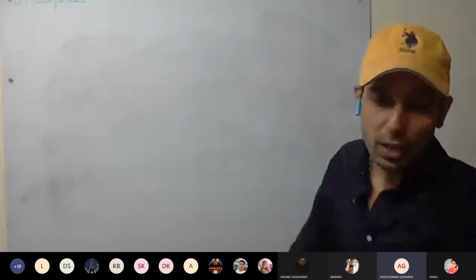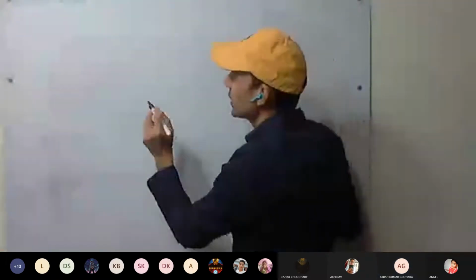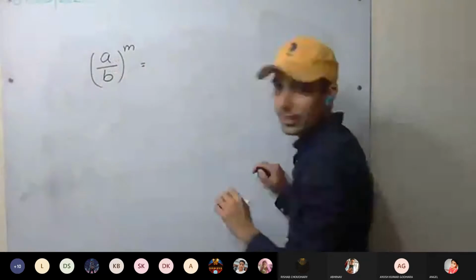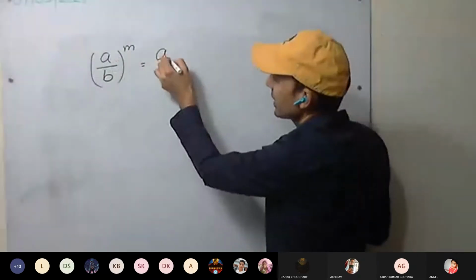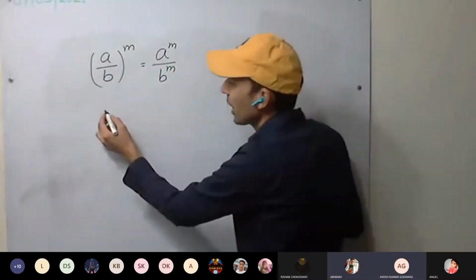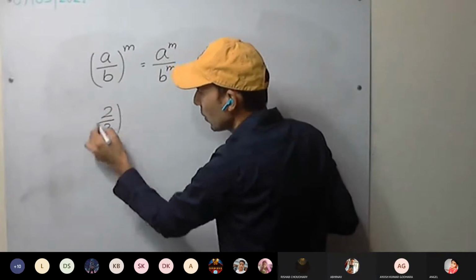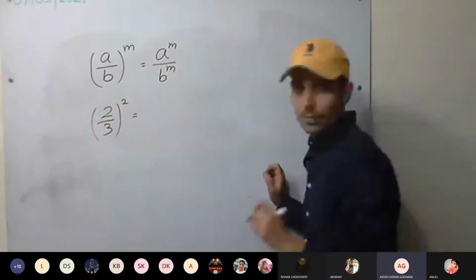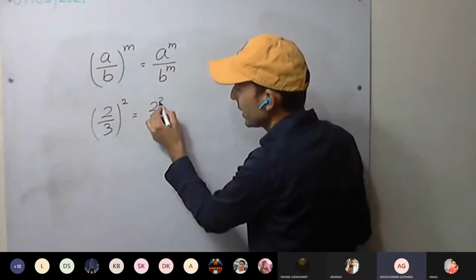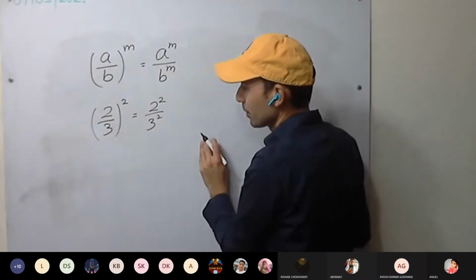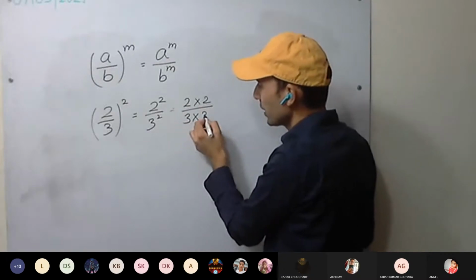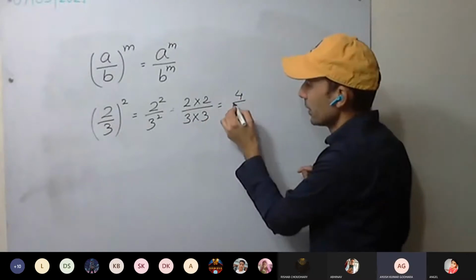So how did we calculate? We have studied something in the last chapter: a by b whole raised to power m. We can write it as a raised to power m, b raised to power m. So here we have 2 by 3 whole raised to power 2. You must write all the steps. We can write it like this: 2 square upon 3 square, which can be written as 2 into 2 divided by 3 into 3. How much? 4 upon 9.